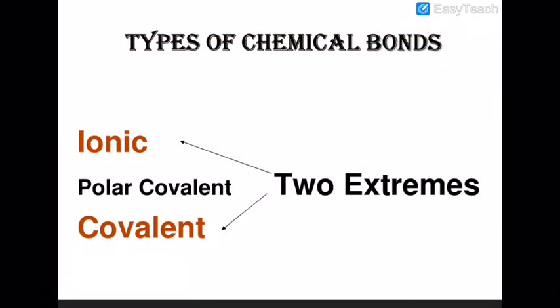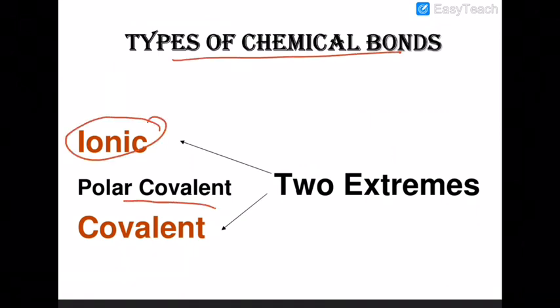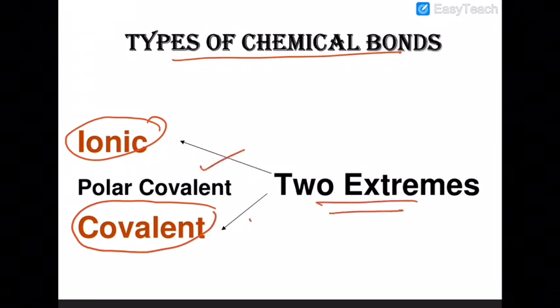So now there are two types of bonds present, called ionic bond and covalent bond. These are two extremes. In between them, a polar covalent bond may exist. An ionic bond is formed by a complete transfer of electrons, while a covalent bond is formed by sharing of electrons. In the case of a polar covalent bond, if the covalent bond is formed between two atoms having different electronegativity, then we will say a polar bond has been formed.